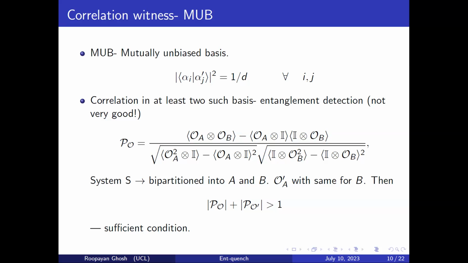So one thing is you have these correlations, which are easy to measure in experiments, but then you cannot really detect entanglement very well. So when you say entanglement detection, do you mean can you quantify the entanglement of the state, or can you just say that this state is entangled? Just whether the state is entangled. You can't really quantify it, because I'm dealing with mixed states, and for mixed states, there is no really good quantifier for entanglement. That's why you're just trying to say whether a mixed state is entangled.